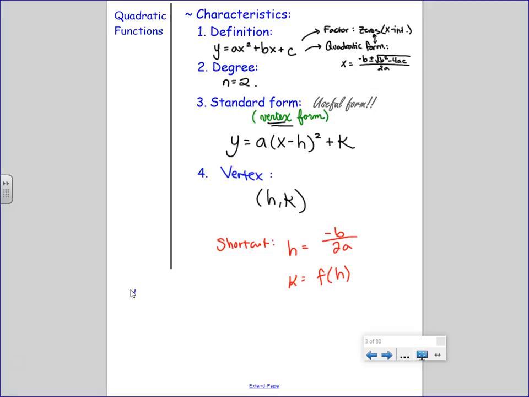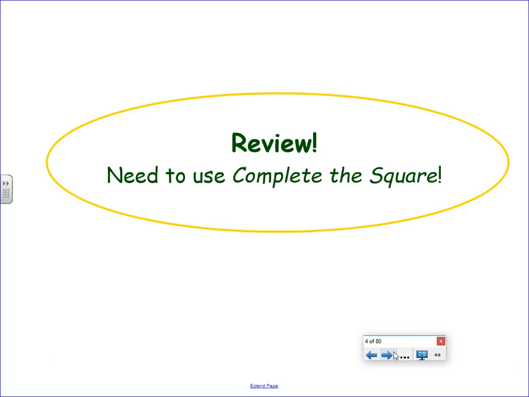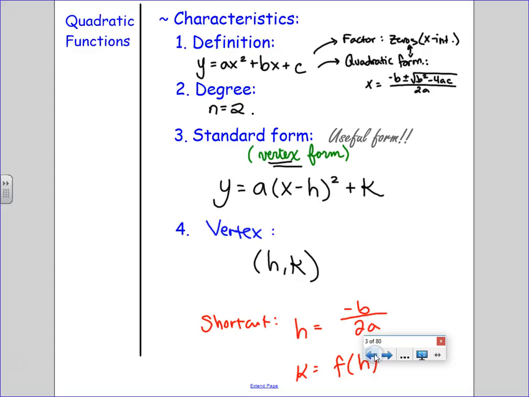Does that make sense? But to get this form, what do we need? To complete the square. Because in the general definition of a quadratic, ax squared plus bx plus c, do you see a perfect square binomial?